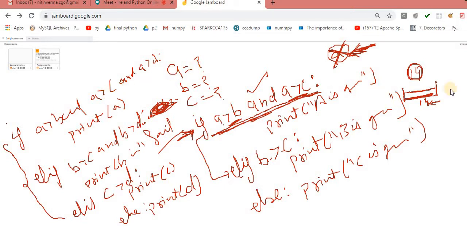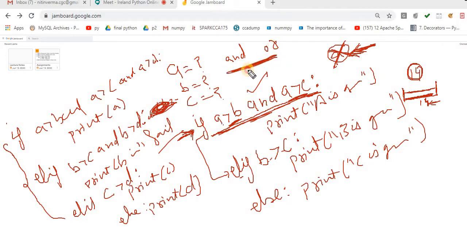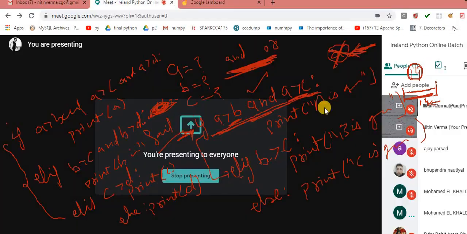Even what you can do, you can use and, or you can use or. You can use both, a combination of both. Okay, does anyone have any question? Please do let me know if you have any question.